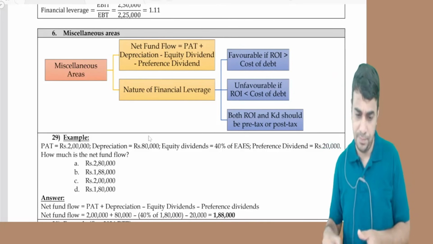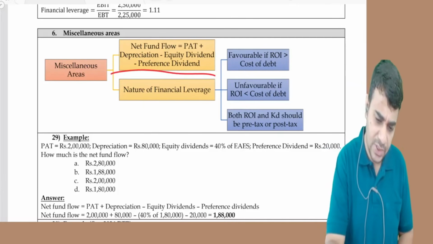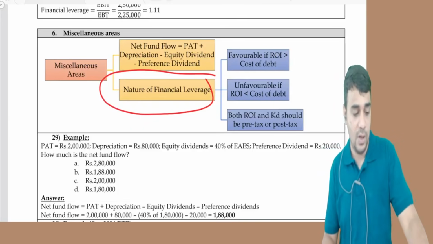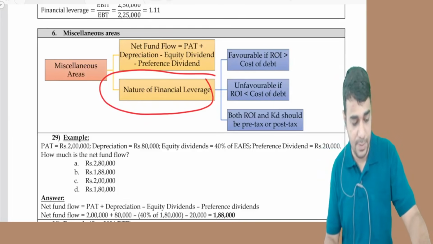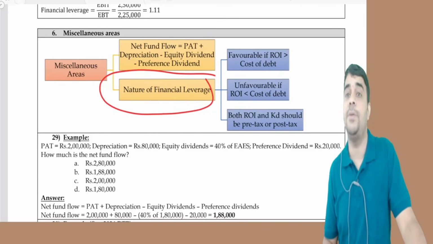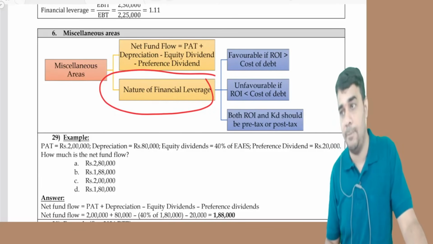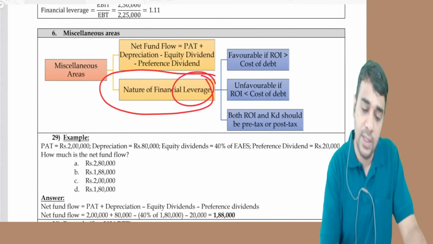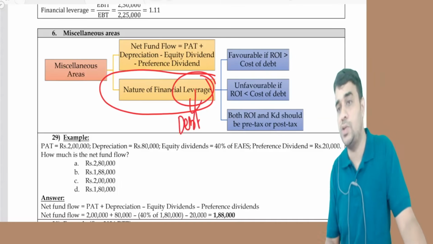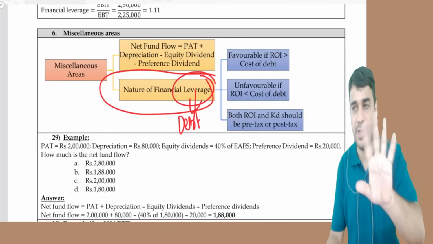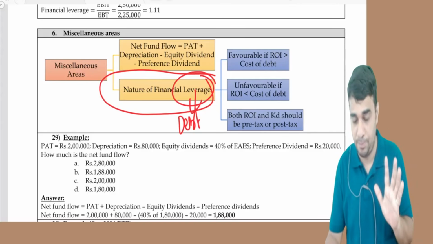The second part is the nature of financial leverage. One way of understanding the term leverage is that the reward is disproportionate. Companies will say, we are a highly levered company or not a levered company. Leverage also indirectly means debt, and financial leverage means debt in a company. Not preference, I'm not talking about preference, though preference can also come.